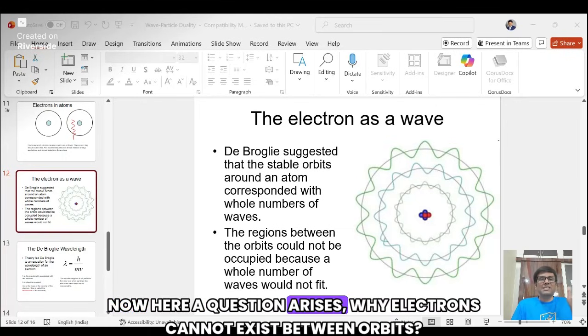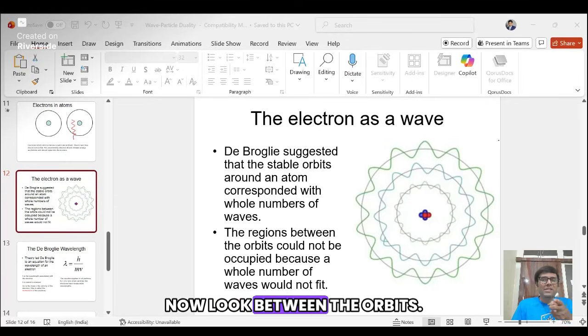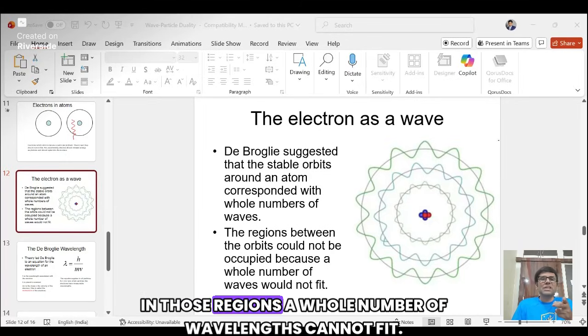Now here a question arises. Why can electrons not exist between orbits? Between the orbits, in those regions, a whole number of wavelengths cannot fit.